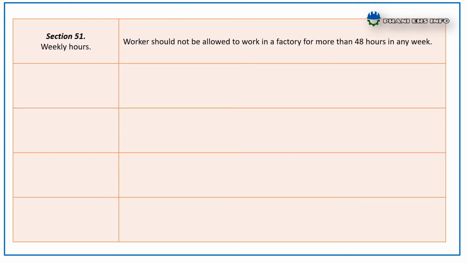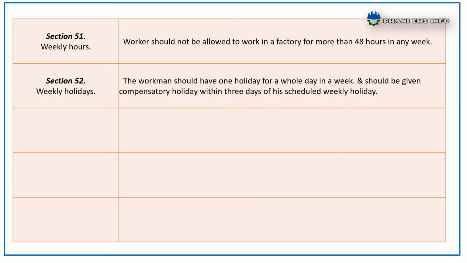51 weekly hours. Ordinarily, a worker should not be allowed to work in a factory for more than 48 hours in any week. Section 52 weekly holidays. The workman should have one whole day holiday in a week. Where he was asked to work on his scheduled weekly holiday, he should be given a compensatory holiday within 3 days of his scheduled weekly holiday.